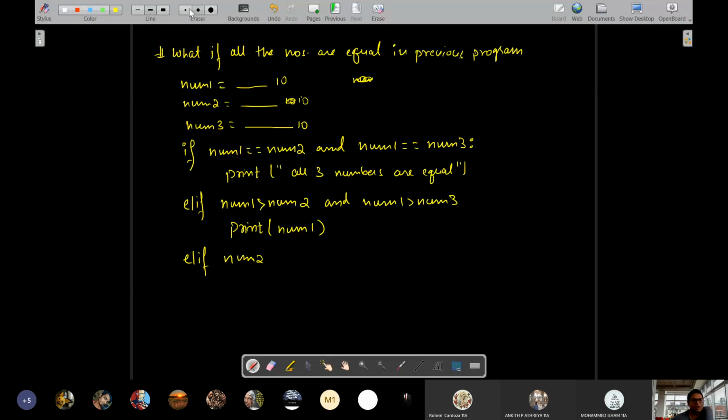So now in this program only, you can write num2 greater than num3. Here we can write like this: elif and then again elif. Yeah, why not? Elif can continue as many times as possible. The only thing is the last one will be else, or you can stop here also.